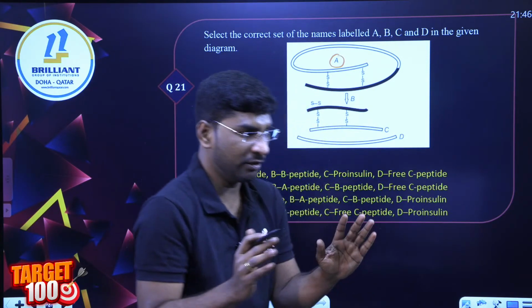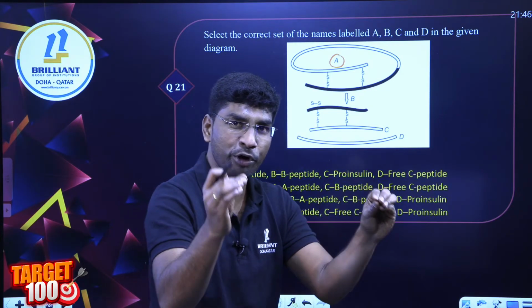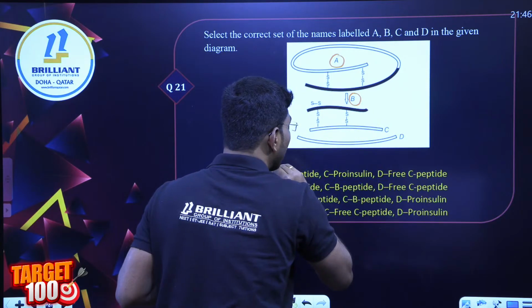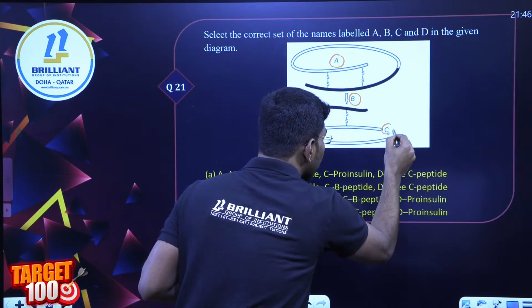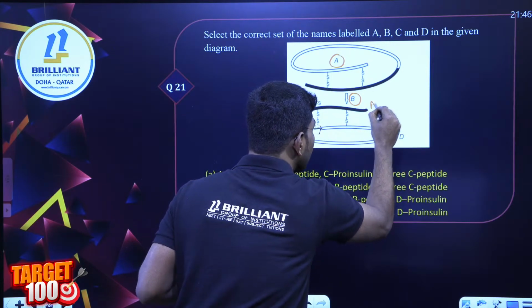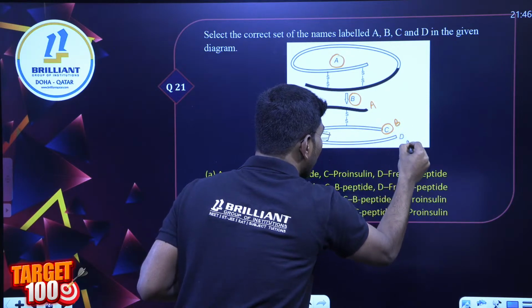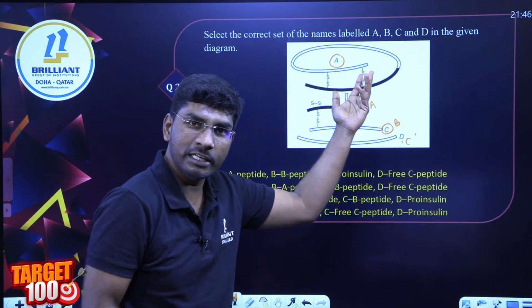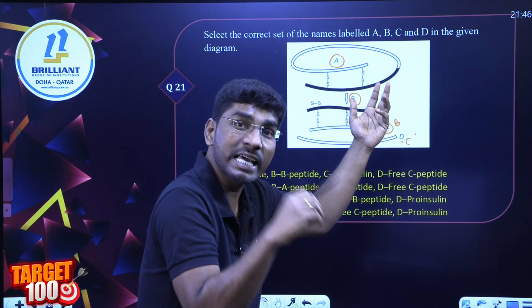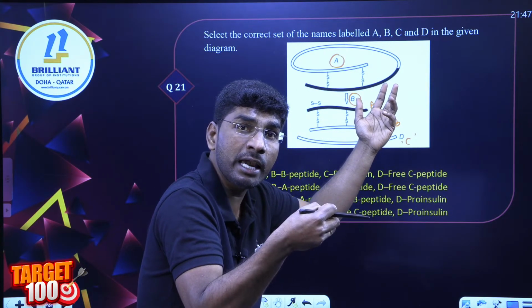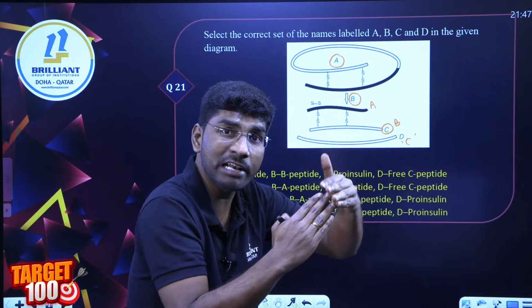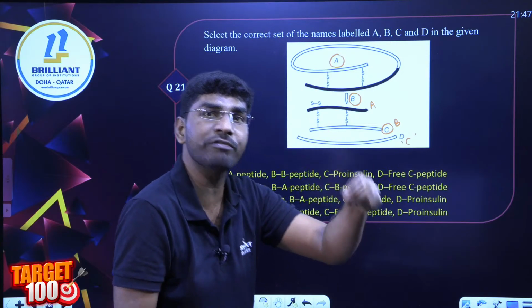Sir, A is pro-insulin. So what is this B? A polypeptide chain. What is this C? Polypeptide B, polypeptide C. Look at the C. C has gone out. Am I clear? When C is removed, the A and B polypeptide chains form disulfide bonds, and they become a mature functional insulin.